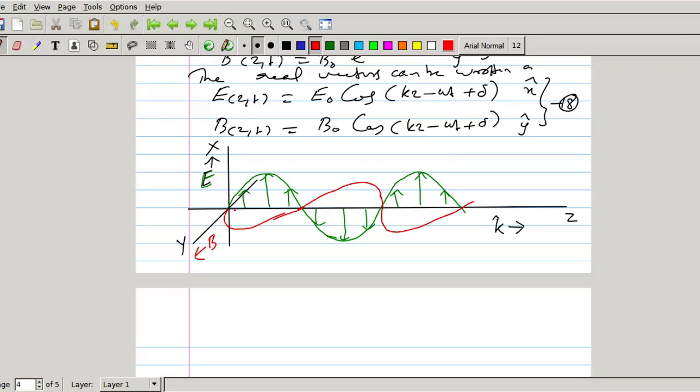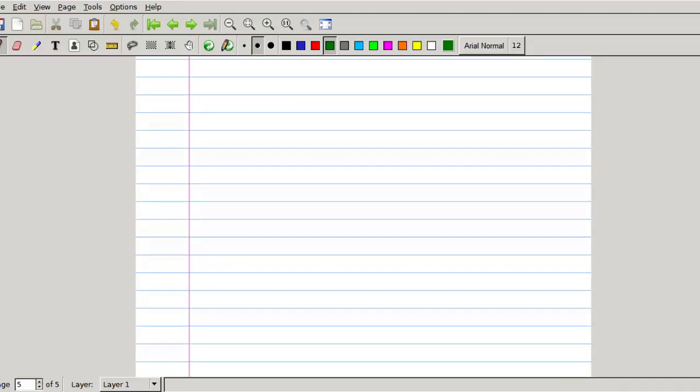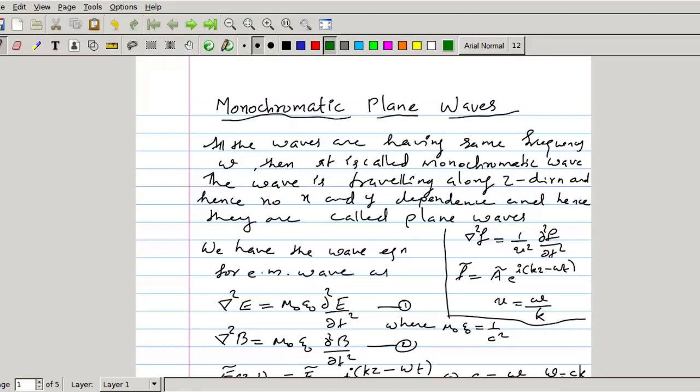So this is the variation of magnetic field. Its amplitude is maximum, then decreasing, maximum in the opposite direction. This one represents the variation of electric field. So this is the representation of propagation of electromagnetic wave.